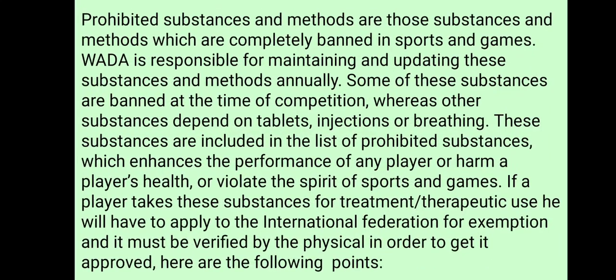Now, what are the prohibited substances? Prohibited substances and methods are those substances and methods which are completely banned in sports and games. These methods are like doping, blood doping, gene doping. And in prohibited substances, we have various types of drugs. These are the substances which are being used by the athletes or the players, which have been completely banned in sports and games.